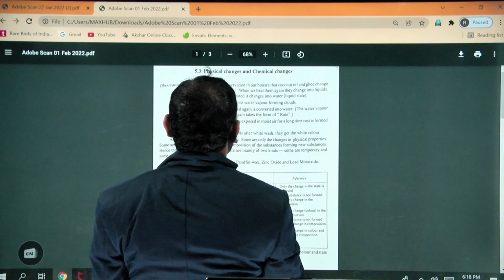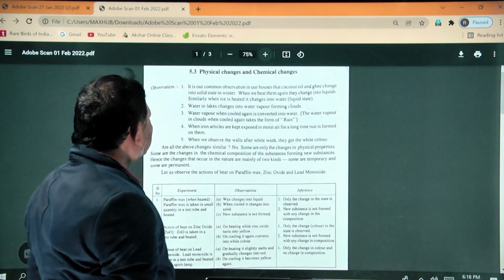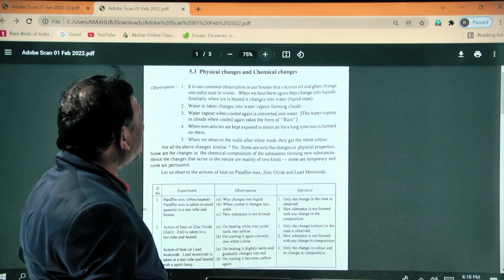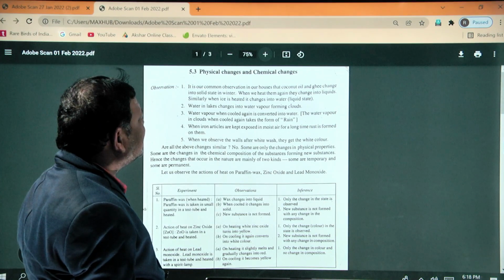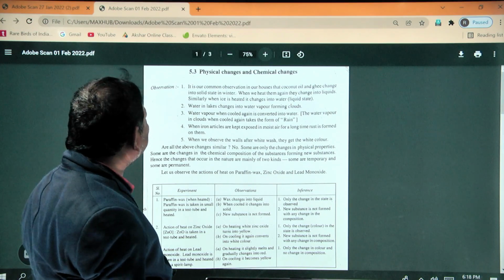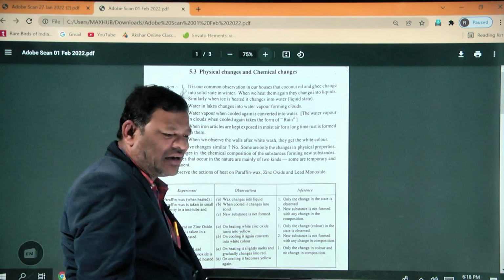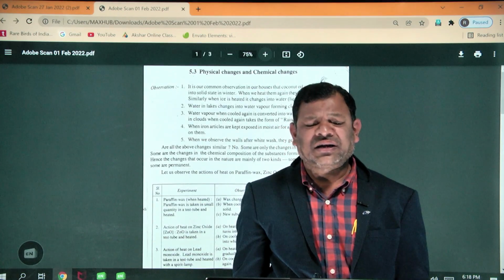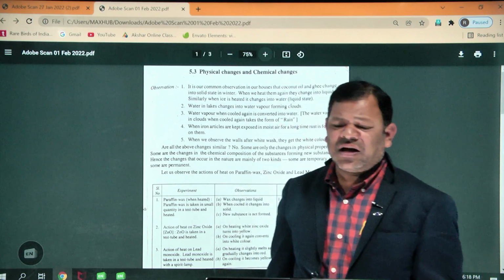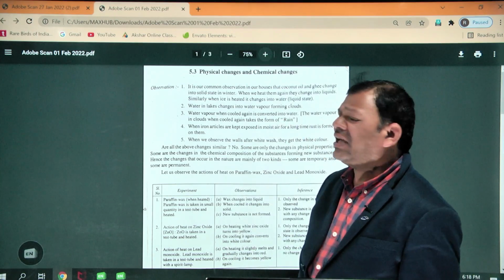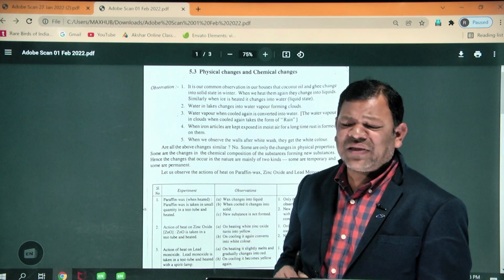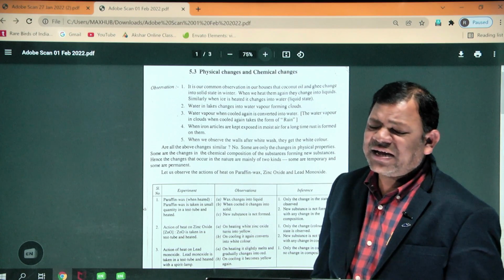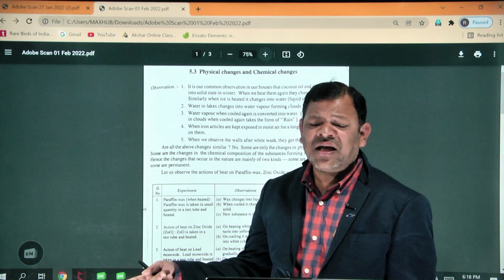Now you can see here physical change and chemical change. It is our common observation in our houses that coconut oil and ghee change into solid state in the winter. Now we have the winter season, so coconut oil and ghee are generally in the solid state. If you apply heat, it changes into liquid.